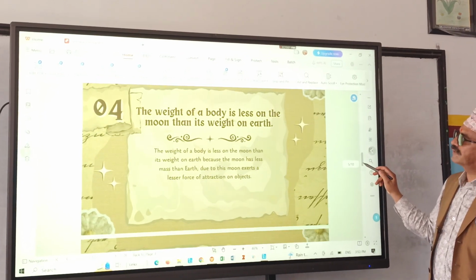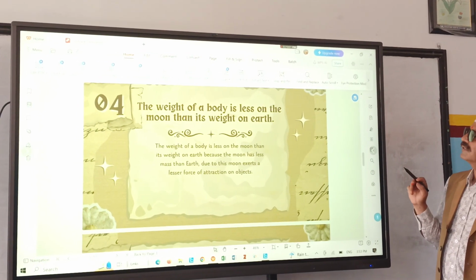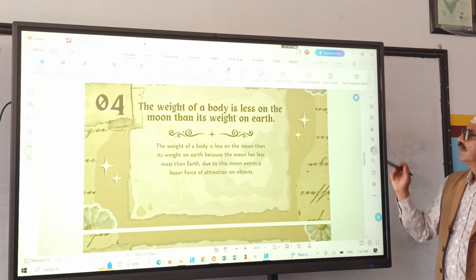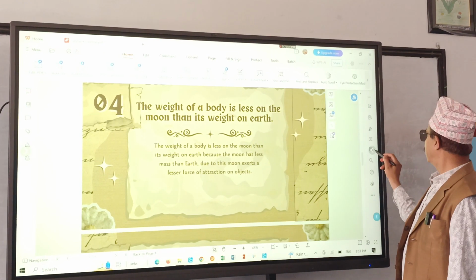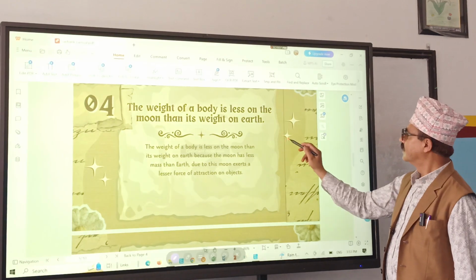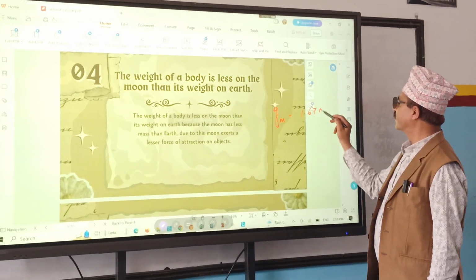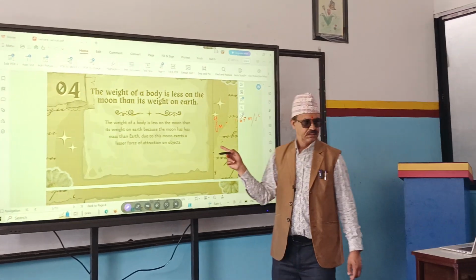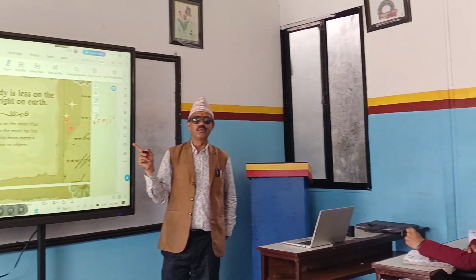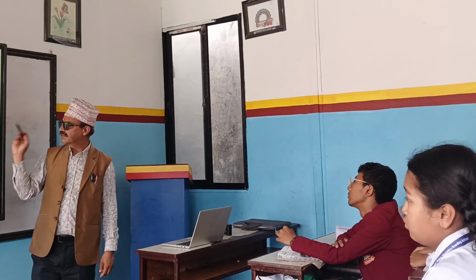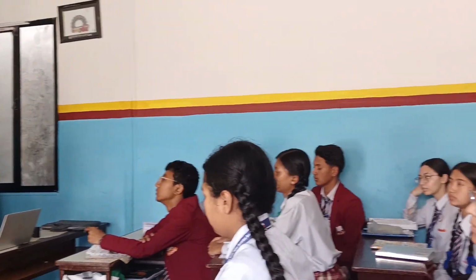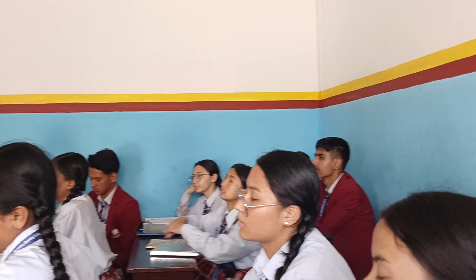What does question number 4 say? Weight of a body is less on the moon than its weight on the earth. What is the value of g on the moon? g on the moon is 1.67 meters per second squared. Acceleration due to gravity on earth is how much? 9.8 meters per second squared.